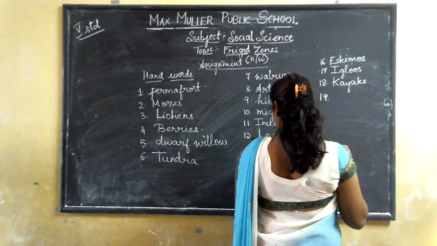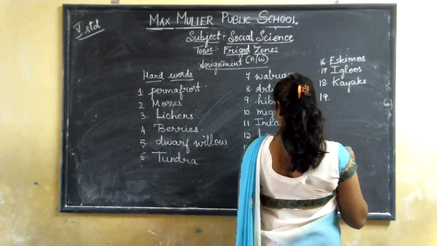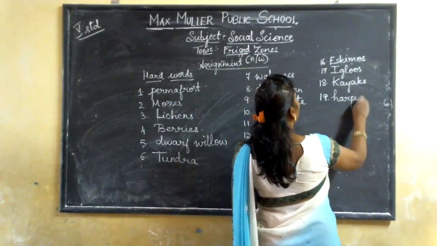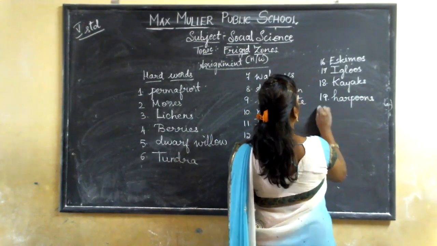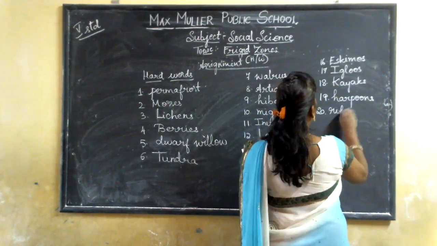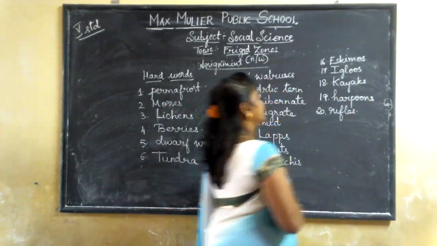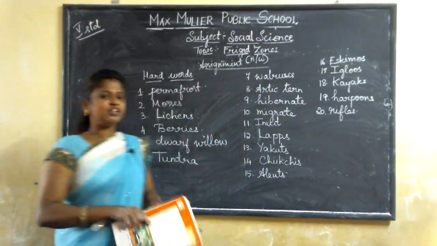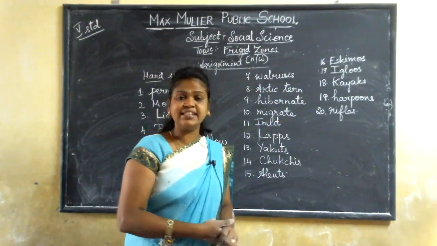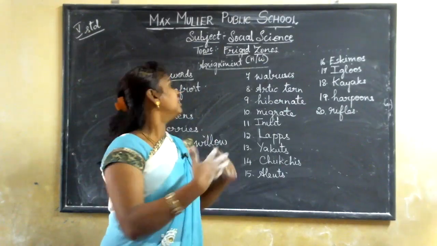Next word is HARPOONS, harpoons. The last word is RIFLES, rifles. So these are the words which can help you while writing the test or the UT.